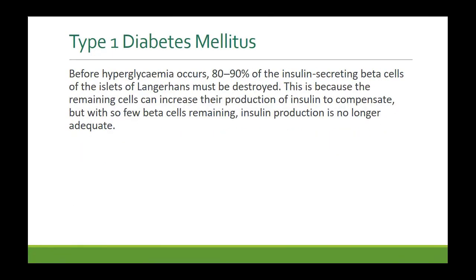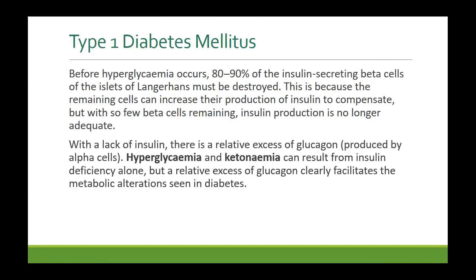Now, before diabetes becomes manifest, which means hyperglycemia develops, 80 to 90% of beta cells must be destroyed. Which means when the patient presents clinically, most of the islet cells, the beta cells, have already been destroyed. With this lack of insulin, there is a relative excess of glucagon. Glucagon is acting opposite to insulin, right? Alpha cells are spared, so some glucagon secretion is always there. So you have a misbalance now. Insulin has gone down and glucagon is secreted more than normal.